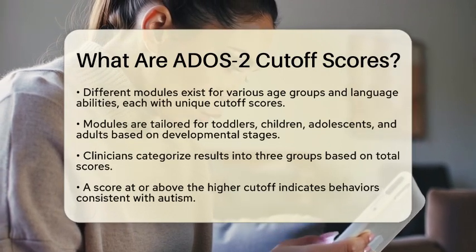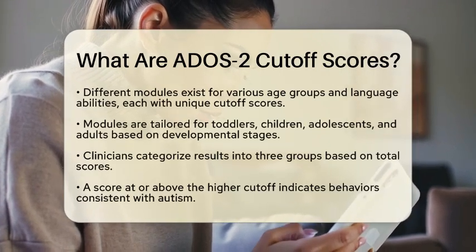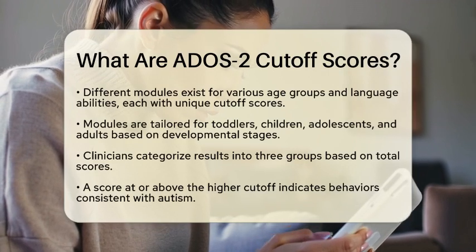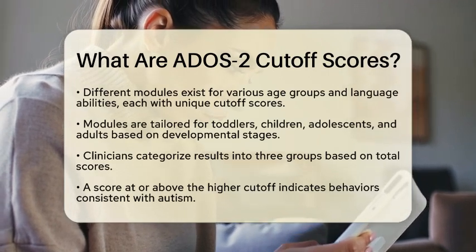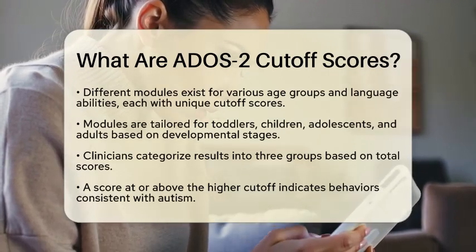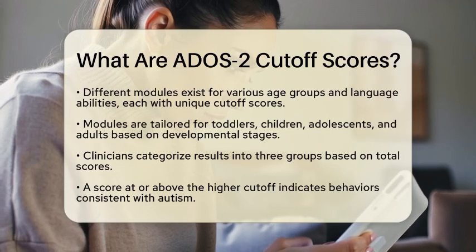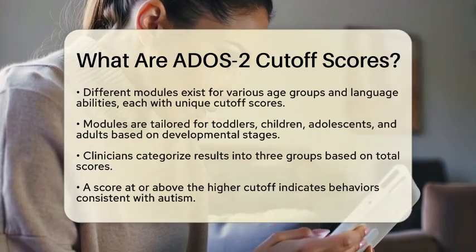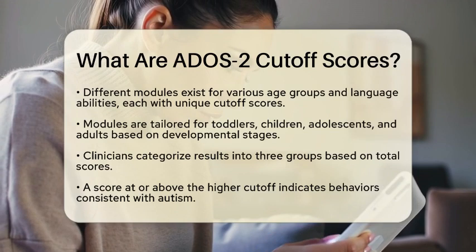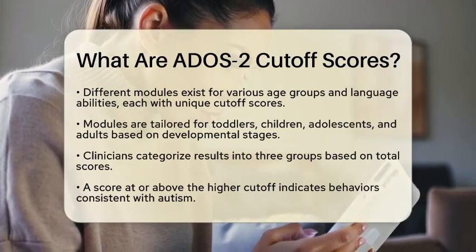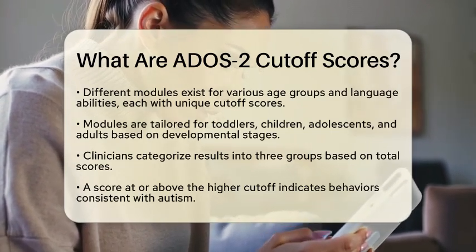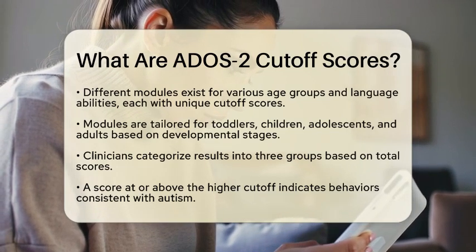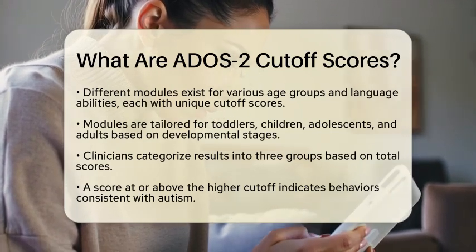The ADOS-2 is designed with different modules that cater to various age groups and language abilities. This means that there are different cutoff scores for toddlers, children, adolescents, and adults. Each module has its own expectations for behavior based on developmental stages. For instance, a module for a nonverbal toddler will have different criteria than one for a fluent-speaking adult.